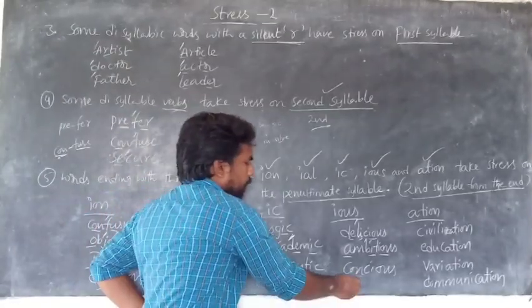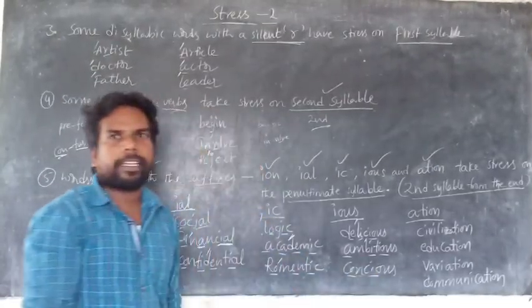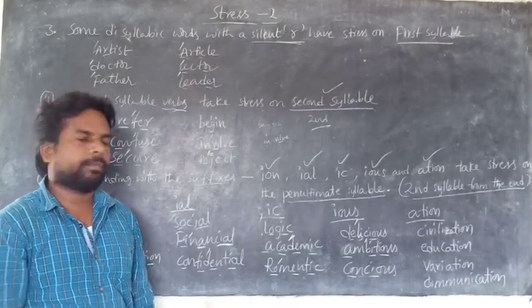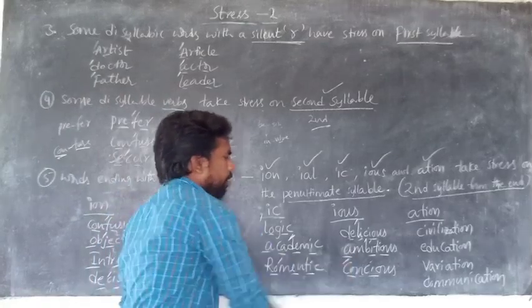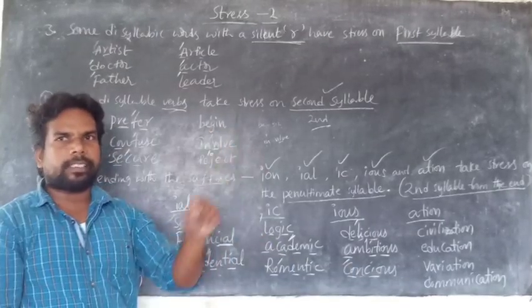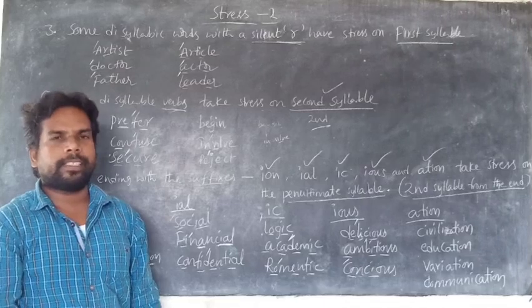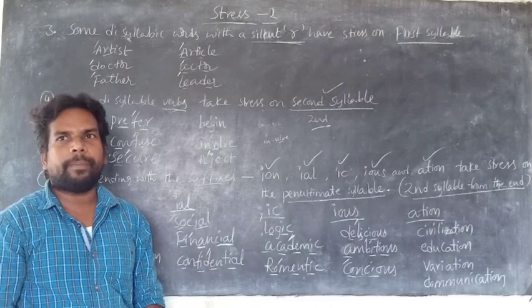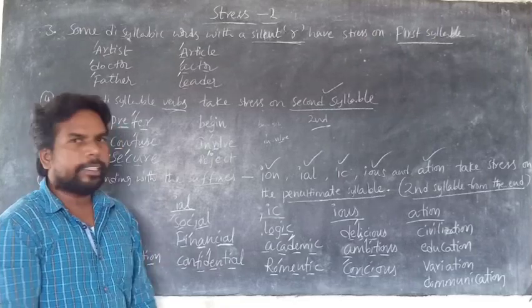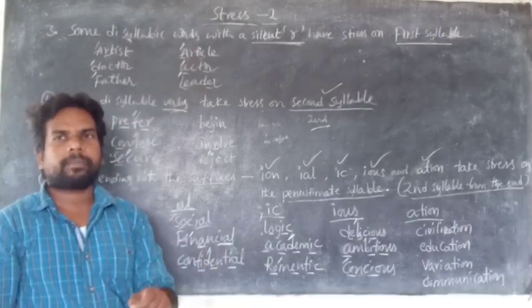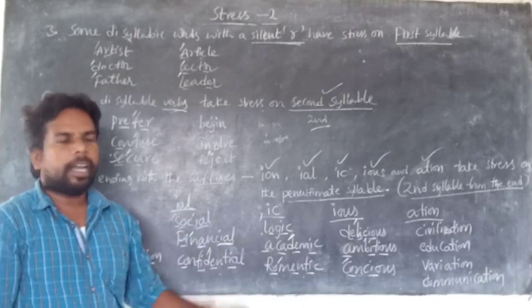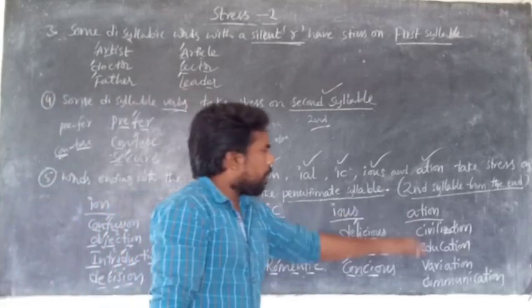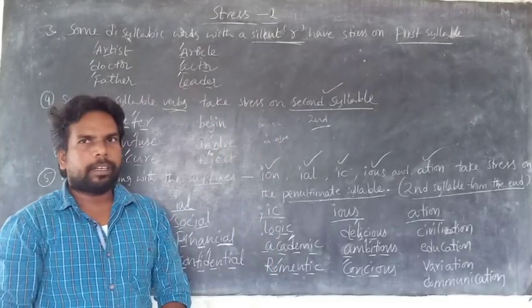And next one is conscious. We are pronouncing it wrong. Conscious, second one C. It's not conscious, not ambitious, not delicious. The correct ones are delicious, ambitious, and the last one is conscious.